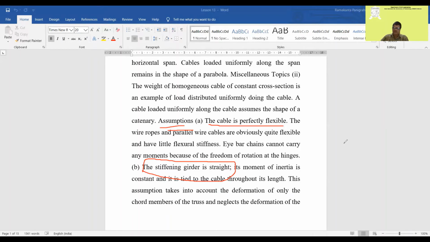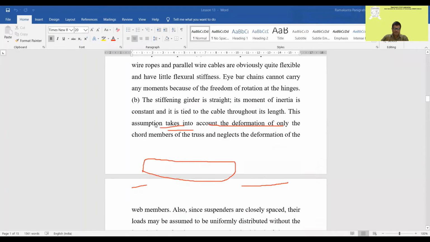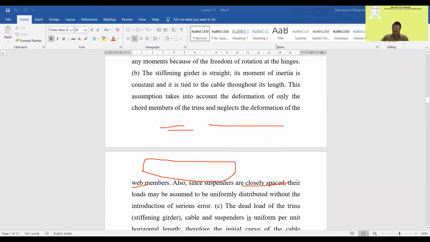For a cable with a stiffening girder, the moment of inertia is constant. The stiffening girder is tied to the cable throughout its length. The girder and the cable must be tied by the hangers throughout its length. This assumption takes into account the deformation of only the chord members of the truss and neglects the deformation of the web members. If it is an I section, it will deform these web members.